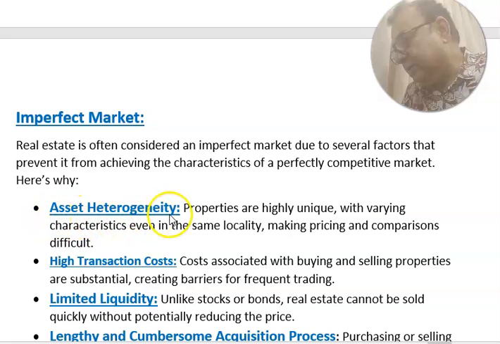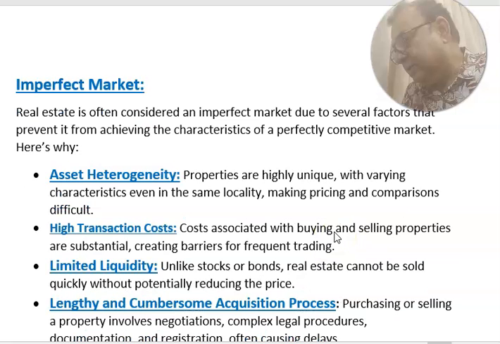Asset heterogeneity. Two properties cannot match. Both properties are highly unique with varying characteristics even in the same locality, making pricing and comparison difficult. High transaction costs associated with buying and selling property are substantial, creating a barrier to frequent trading.